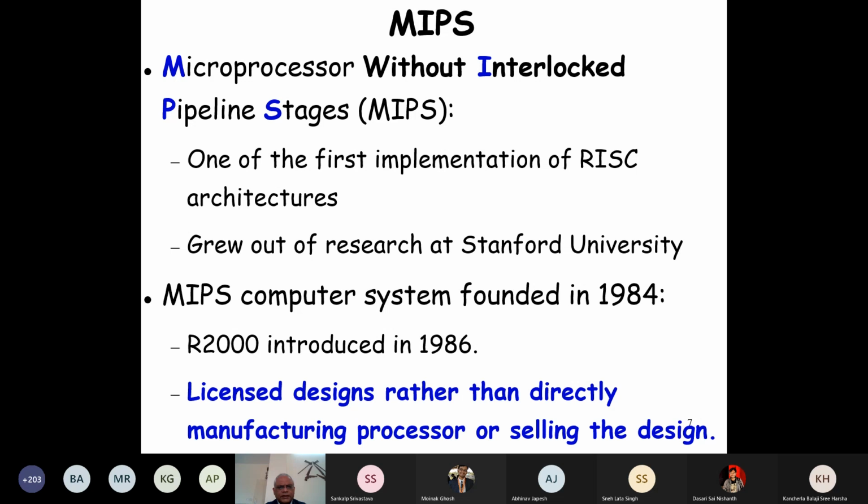And this is an entirely new concept. No hardware manufacturer till that time had done this, that he licensed the design. He did not sell his design, he just licensed his design. And later it came to be known as an IP-based company, where they just get royalty based on their intellectual property or their design. They don't manufacture. And the same thing was picked up by another company called ARM Corporation.